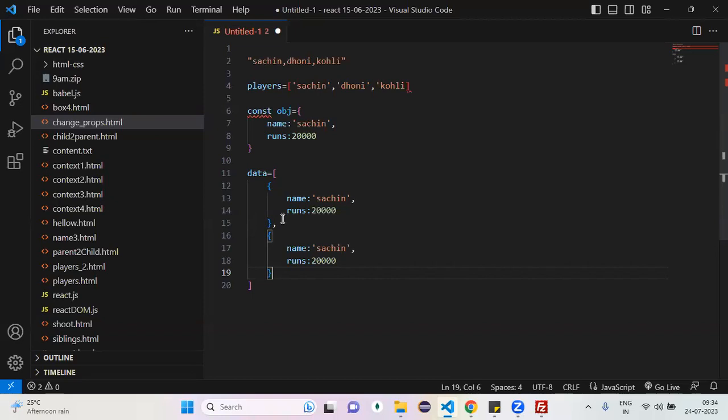Okay, you are performing the operations on the data only, right? So if you want to perform some operations on a string, you should know about the string methods or not. Yes or no? If you want to perform some operations on an array, you should know about array methods or not. If you want to perform some operations on an object, you should know how to insert, update, how to get the keys, all this stuff or not. If you want to perform operations on an array of objects, you should know the combination of these two or not. Yes or no?